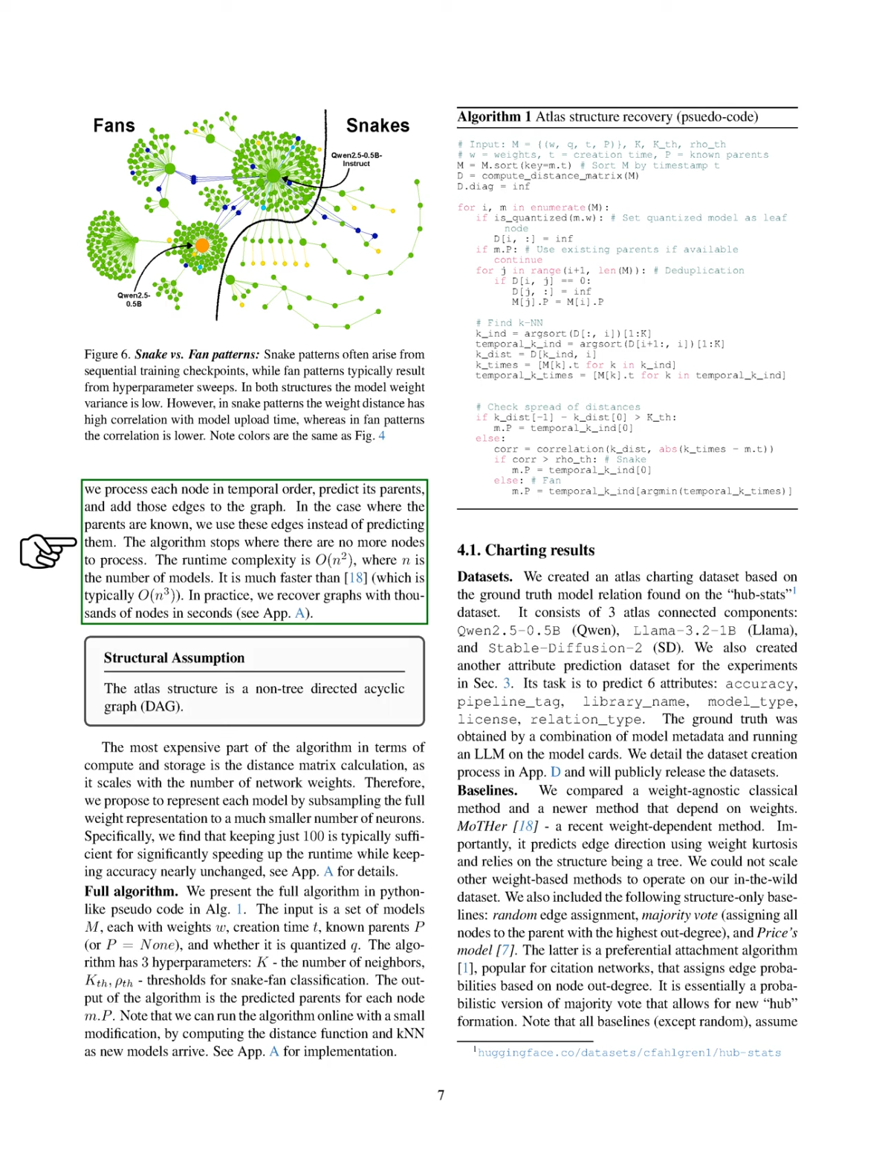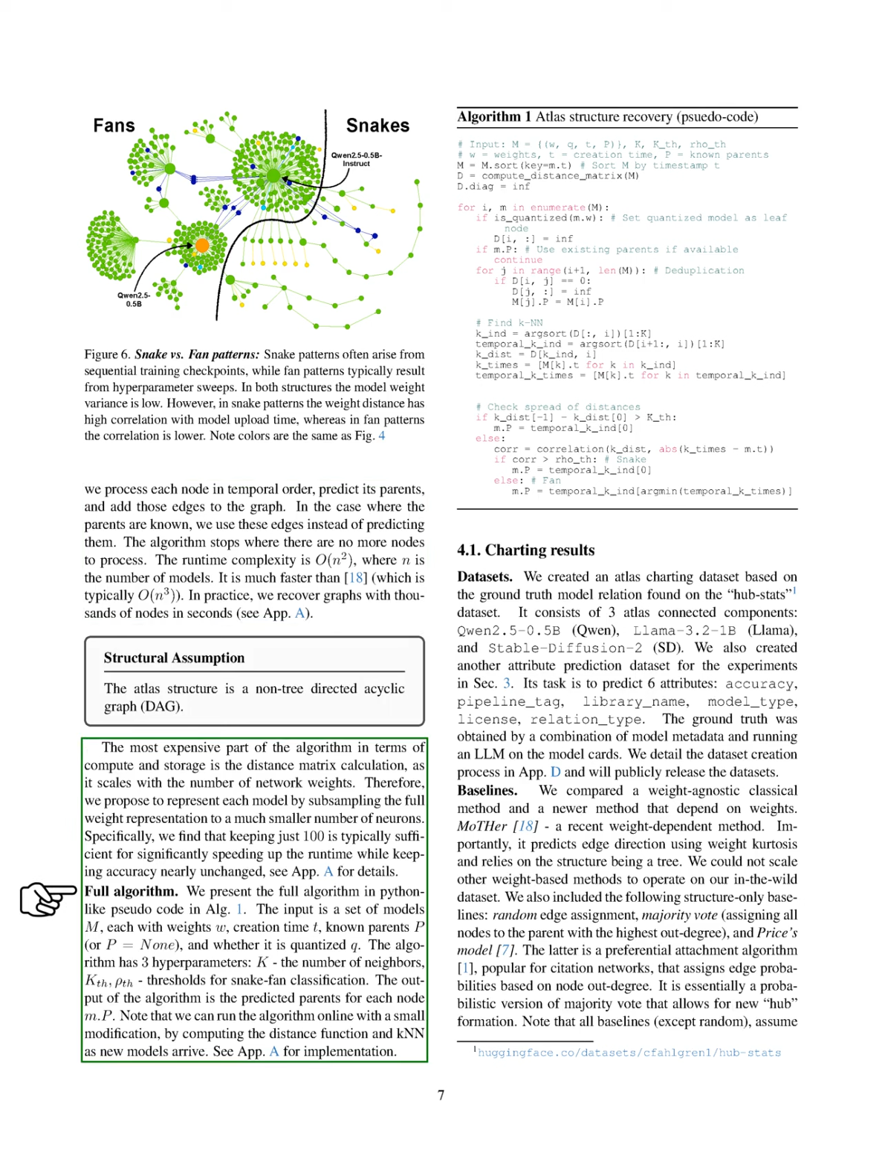Our greedy charting algorithm processes nodes in temporal order, predicting parents and adding edges to the graph. We optimize the distance matrix calculation by subsampling model weights, significantly speeding up the process while maintaining accuracy. In summary, our approach provides a comprehensive method for charting the atlas structure, allowing us to recover the relationships between